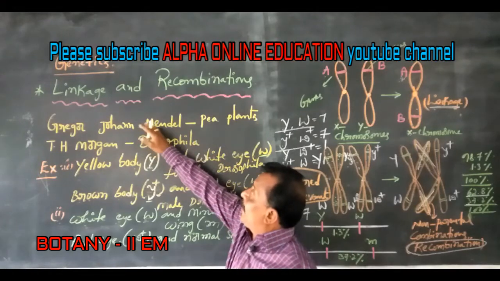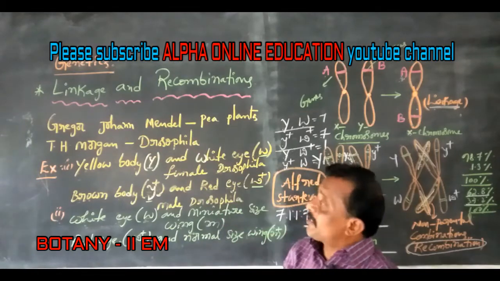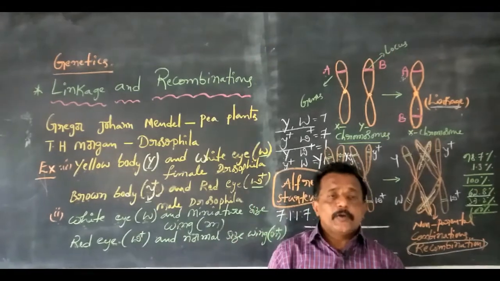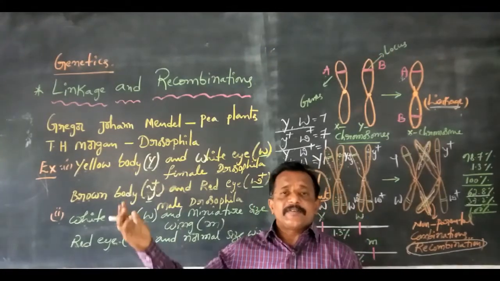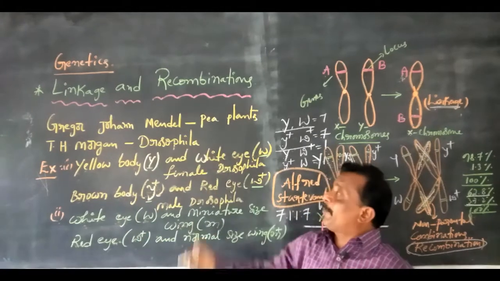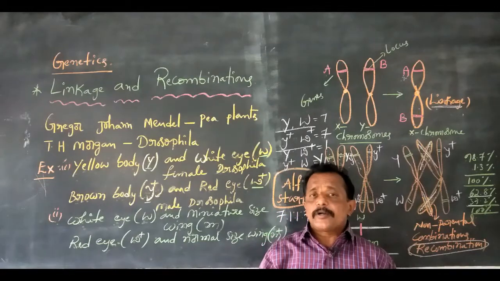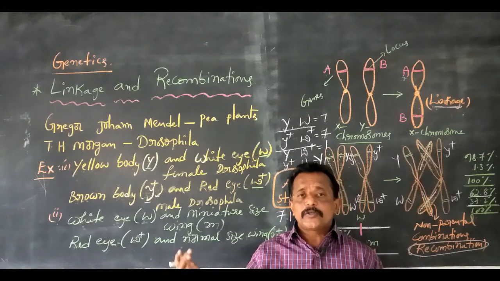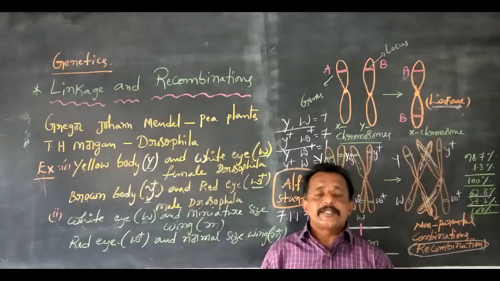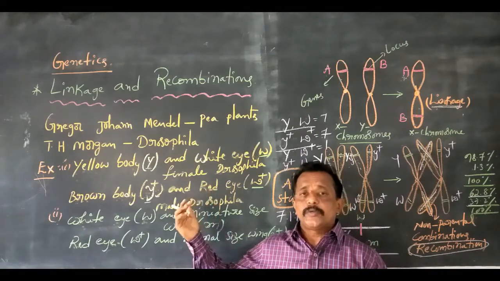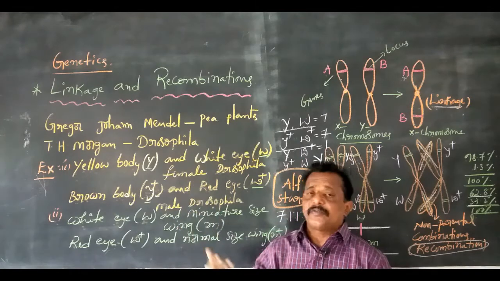Let us talk about linkage and recombinations. Gregor Johann Mendel described dihybrid processes in pea plants, such as two pairs of contrasting traits, round yellow seeds crossed with wrinkled green seeds. In the F2 generation the phenotypic ratio is 9:3:3:1.